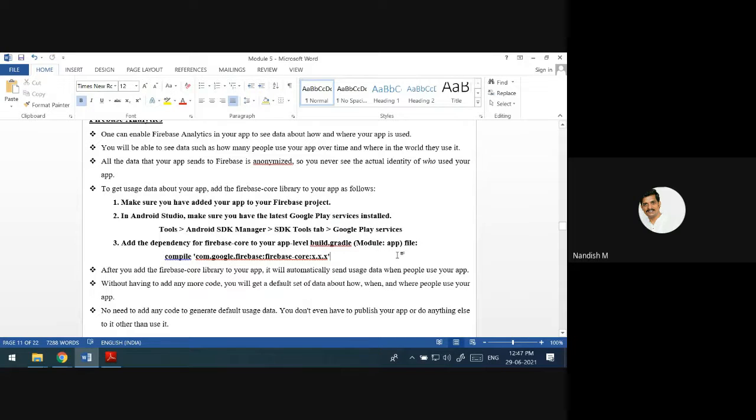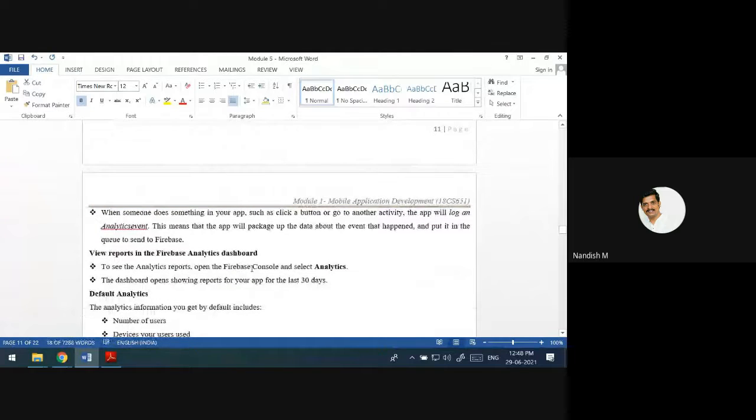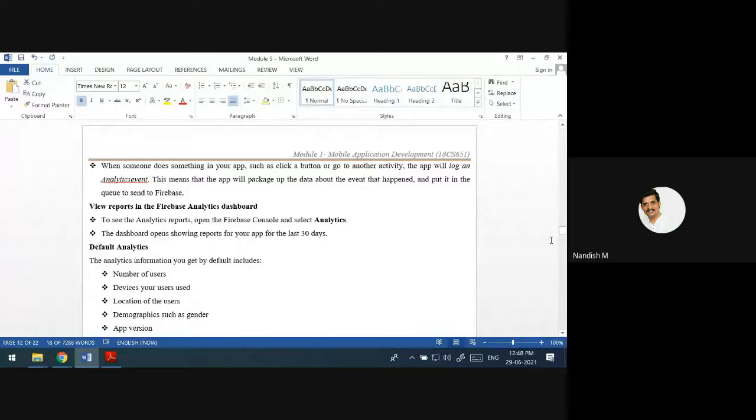If you add this much, there is no other code required to get the other information, like who is using, means how, when, where people are going to use all these apps. In order to get all this information, no need to add any code for that. Automatically it is going to send you that information. Okay. This is what the analytics is. See here, you are even going to get all the actions that will be done by the user, whether he is going to click on the button, whether he has opened a separate screen, all that you are going to get using this analytics event.